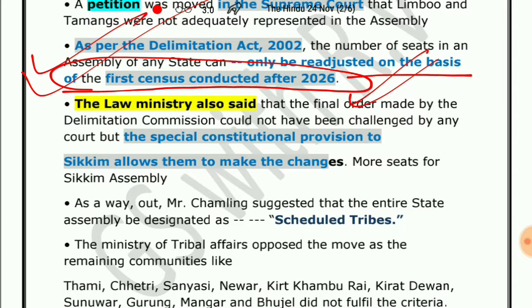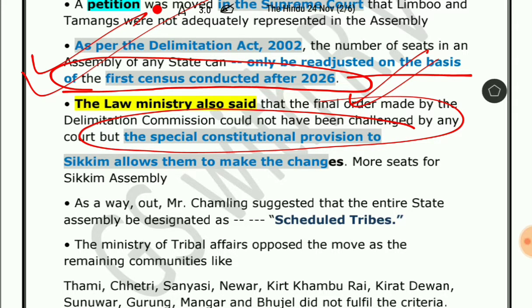Then how are the seats of the Sikkim Assembly expanding, or how is there a proposal for expanding the seats, because as per the Delimitation Act 2002, the number of seats in the assembly of any state can only be readjusted on the basis of the first census conducted after 2026? The seats of the Sikkim Assembly are increasing because of the special constitutional provision for Sikkim, which allows them to make the changes. More seats for the Sikkim Assembly.